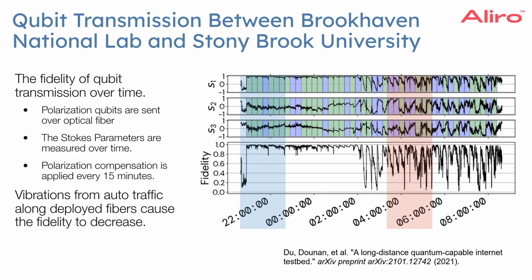Now, in the morning, when lots of cars and trucks and trains start driving down these roads, we can see that there is a lot of noise between 5 and 7 a.m., and this is all attributed to the vibrations caused by the nearby auto traffic on the highway. As we have vibrations, this causes the fiber to vibrate, which causes the polarizations in the fiber to change, which causes the fidelity to decrease. And this can all be seen by monitoring this fiber over time.